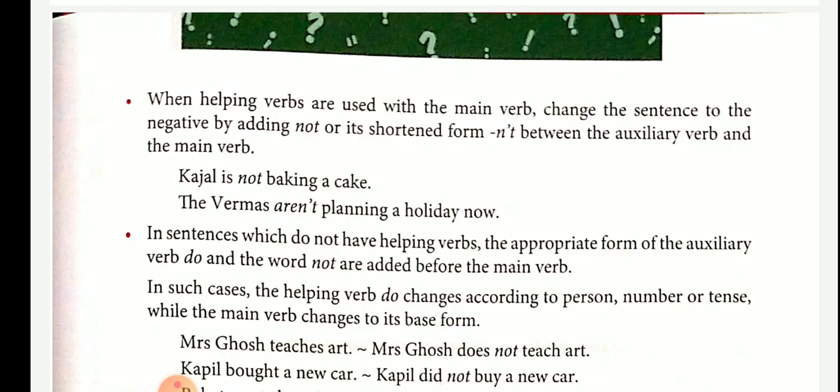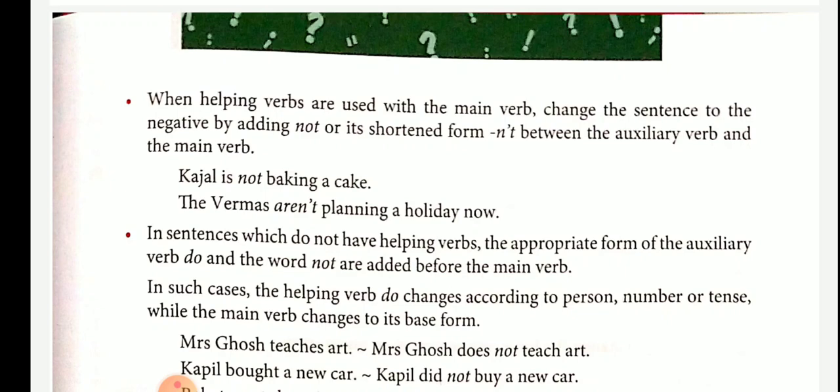Example, Jania can write well. Can write is the verb and can is the modal auxiliary. The negative is Jania cannot write well. So not comes between modal auxiliary and main verb. Can plus not plus write is cannot. We generally say cannot.